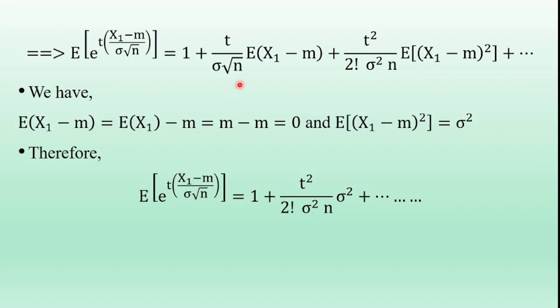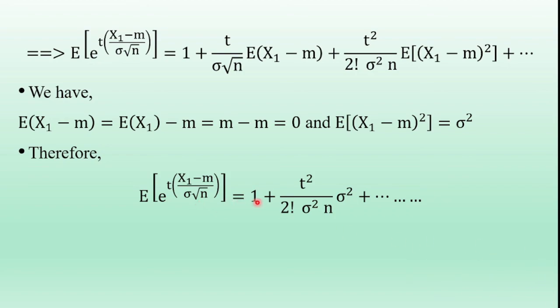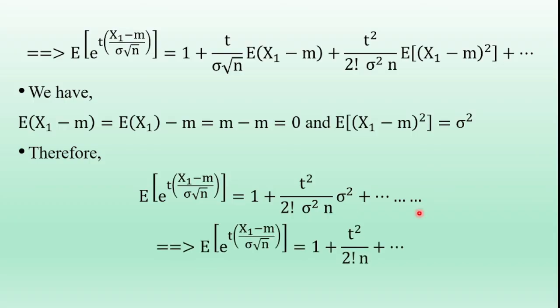Therefore, applying these into the above expression, we get the expectation of e^(t into (x1 minus m) by sigma root n) equal to 1 plus, the second term is 0 since the expectation of x1 minus m is 0, plus t square by 2 factorial sigma square n into the third term, the variance sigma square, plus and so on. Now the sigma square in the numerator and denominator cancels. The remaining right hand side is 1 plus t square by 2 factorial n plus and so on.